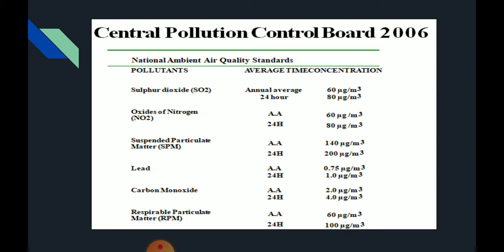So limits are given. For sulfur dioxide, it's about 60 to 80. For oxides of nitrogen, it's about 60 to 80. For suspended particulate matter, it's about 140 to 200. For lead particle, it's about 0.75 to 1. Carbon monoxide, it's about 2 to 4. And respirable particulate matter, it's about 60 to 100. So next one is